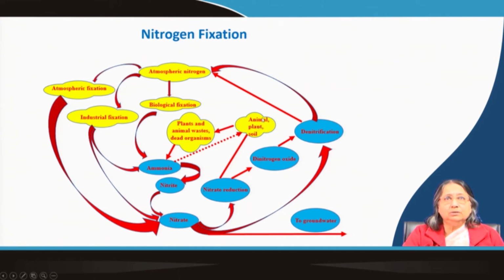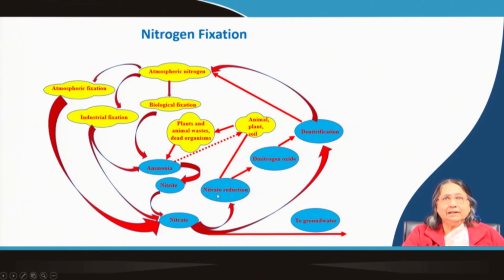So it goes to animals, and from animals as a waste product it can go back to the soil, or sometimes plants when they die come back to the soil, and the protein molecules are degraded to ammonia. Again from ammonia it follows the same way. So, this is some type of cycle.